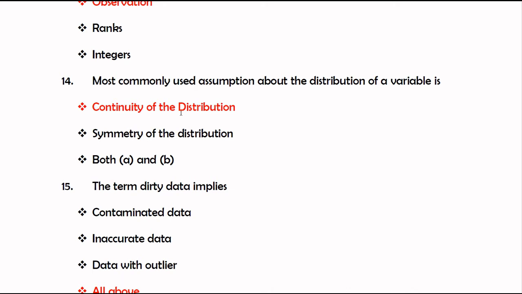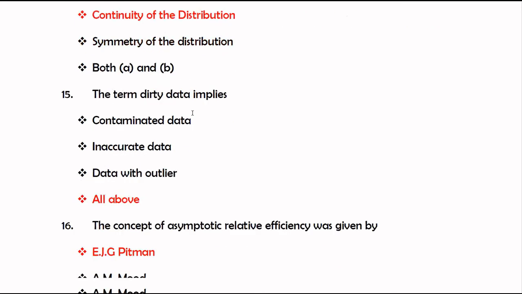The right answer is continuity of the distribution. The term dirty data implies contaminated data, inaccurate data, data with outliers, or all above. The right answer is all above, because another name for dirty data is contaminated data, inaccurate data, and data with outliers.